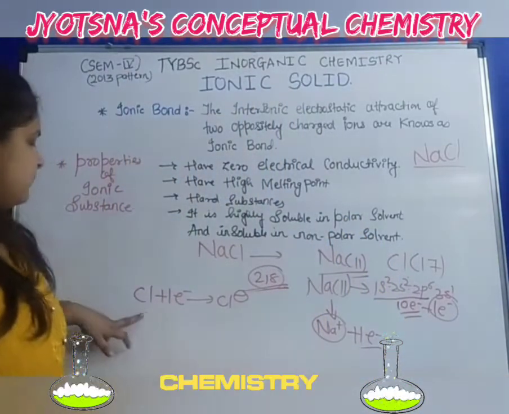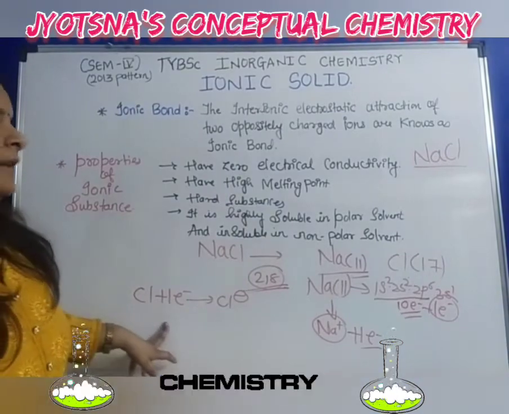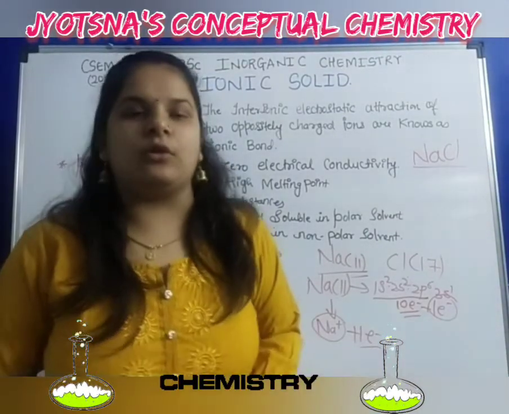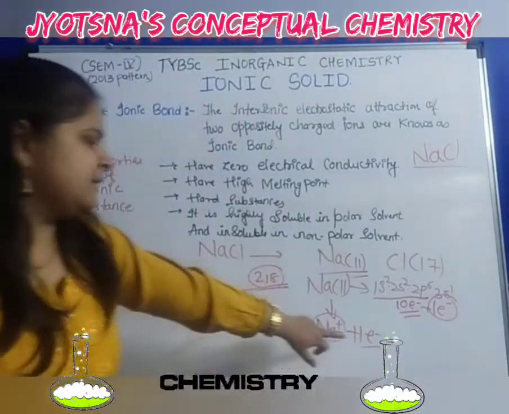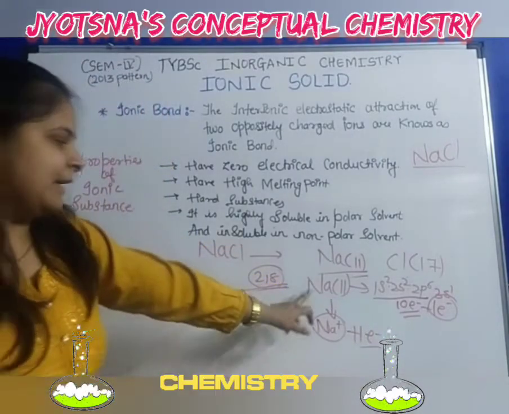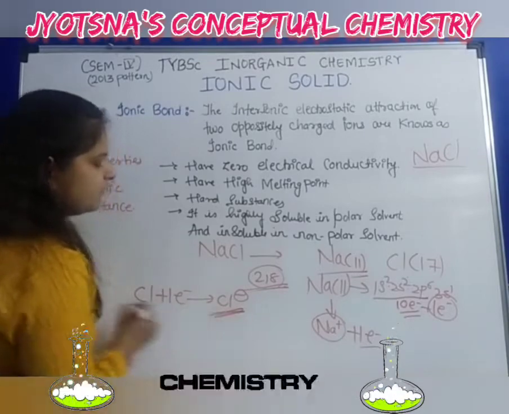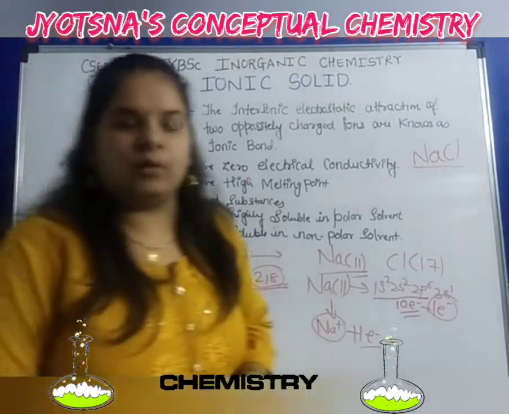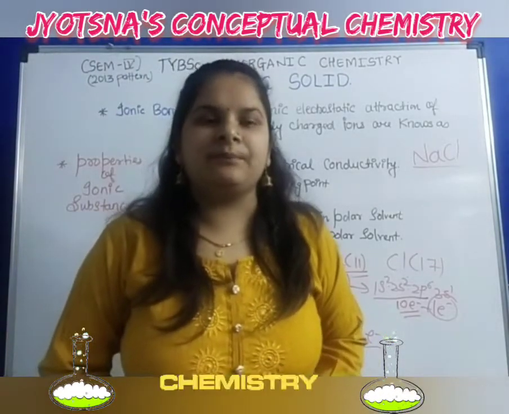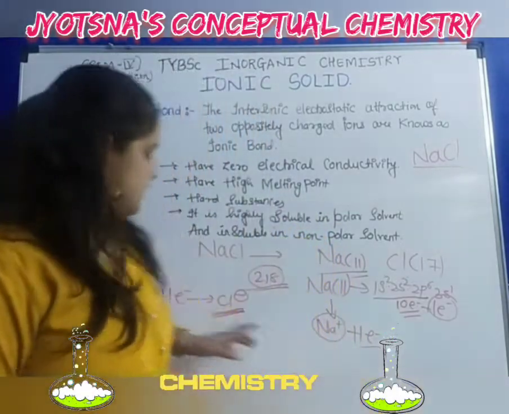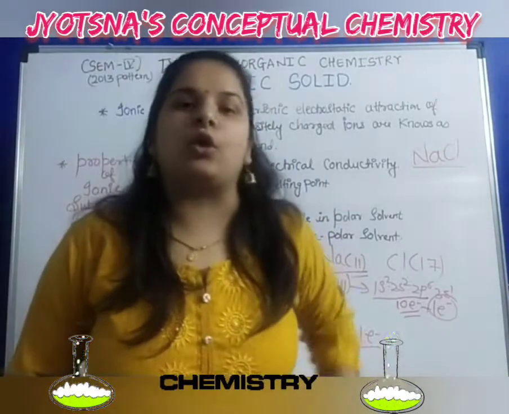Chlorine contains 17 electrons. It has gained this 1 electron from Na and became Cl minus. So the chlorine has gained 1 electron.